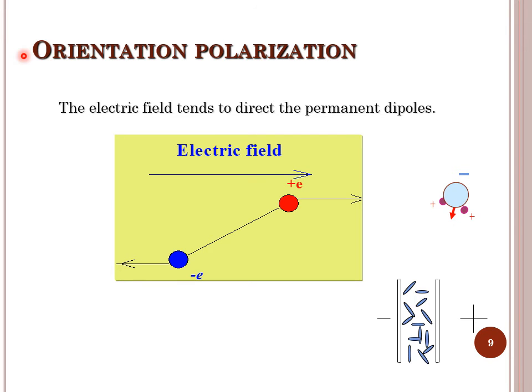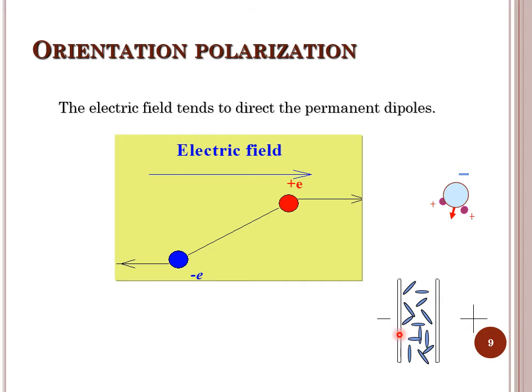The second type of polarization is orientation polarization. This is observed only in the case of polar dielectrics. Here, in the case of polar dielectrics, you can see that each and every atom behaves as an electric dipole which has a permanent dipole moment even in the absence of external electric field.